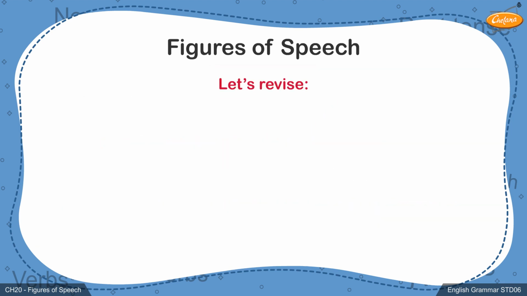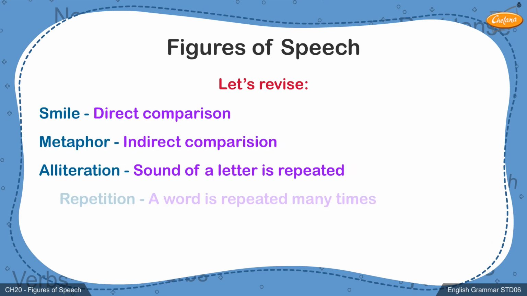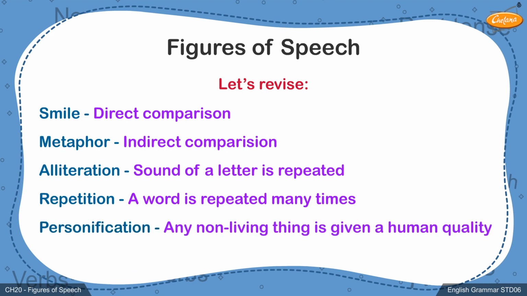Students, you have now learnt the 5 most common figures of speech used as poetic and literary devices: simile, metaphor, alliteration, repetition, personification. You can now read the sentences given in the exercise and identify the figures of speech used in those lines.